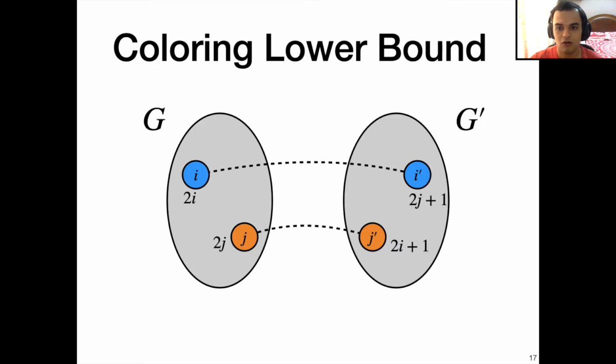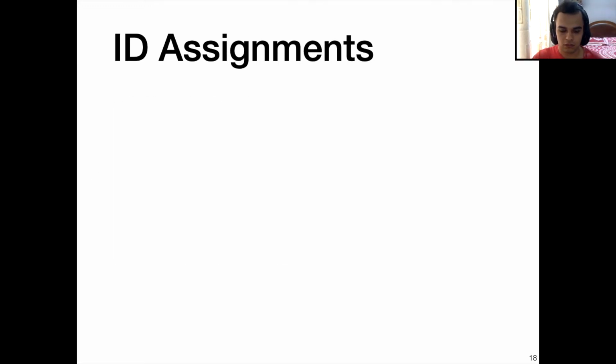Therefore, we somehow want to switch the IDs of I prime and J prime so that the initial information of all the vertices is still the same. Now, if we switch the IDs of I prime and J prime, we risk also switching the colors of I prime and J prime, and we'll be back in the original situation. So the crux of the construction needs to be that we should be able to switch the IDs of I prime and J prime without switching their output colors. And we obtain this as follows.